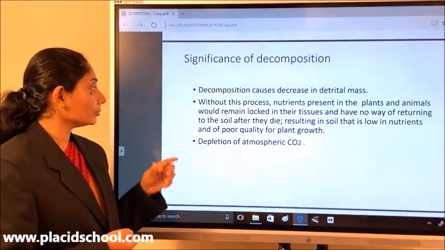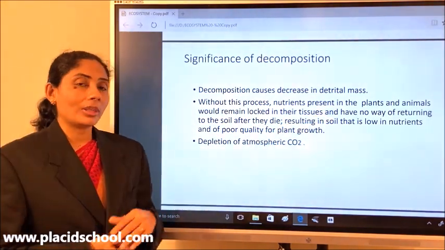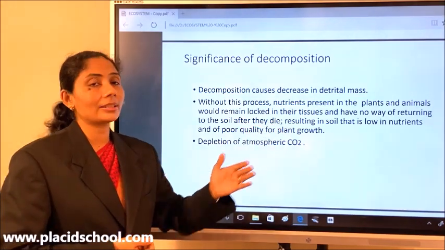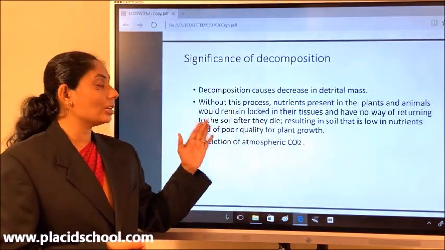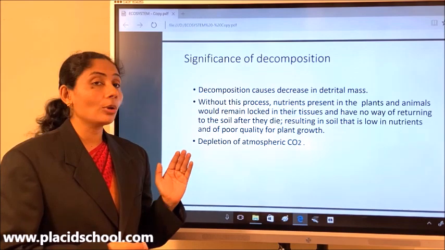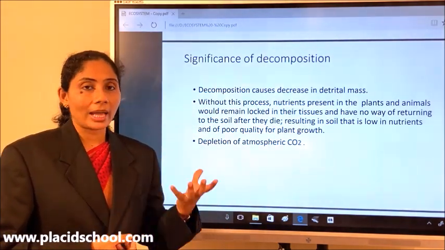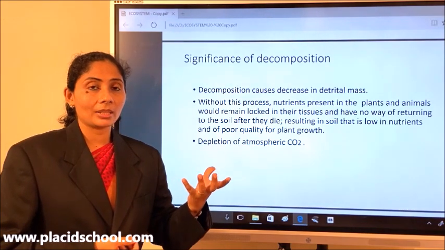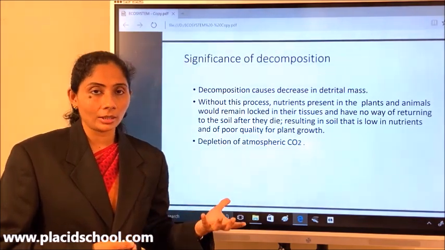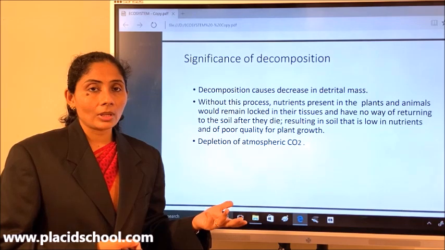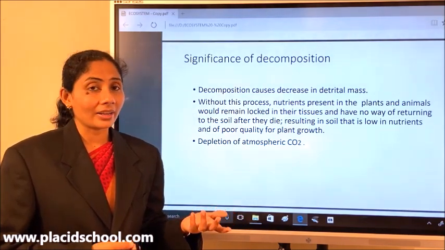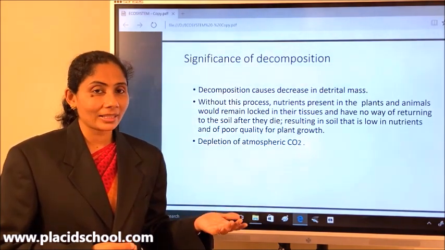organic matter. The second thing is, without this process, the nutrients present in the plants and animals would remain locked in their tissues and have no way of returning to the soil after they die. Plants and animals are made up of organic matter: amino acids, proteins, DNA, RNA, which we call nucleic acids, fats, and lipids.